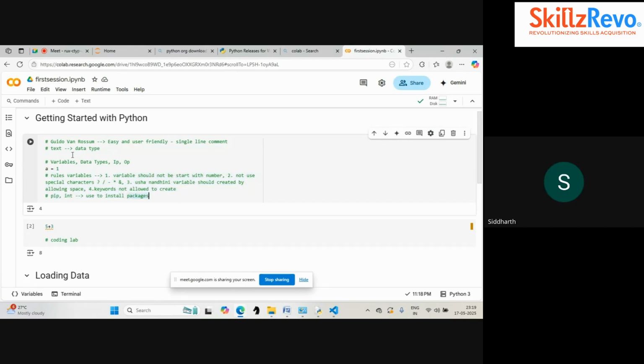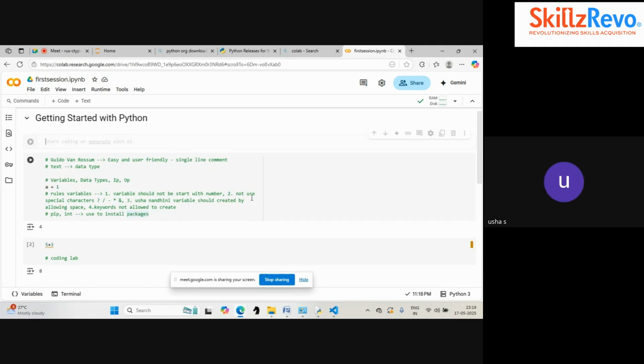If we don't put the hashtag, will it give an error? Yes, it will create an error, because that is not code at all. That is just for reference. We are typing in notes.